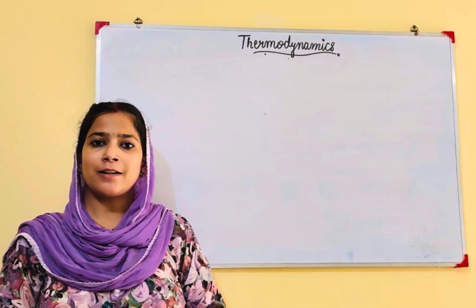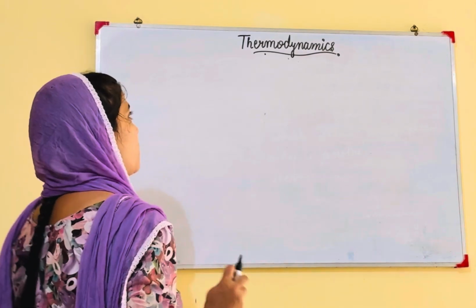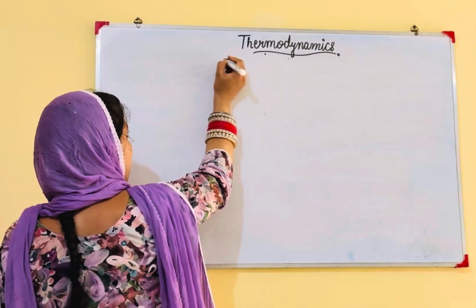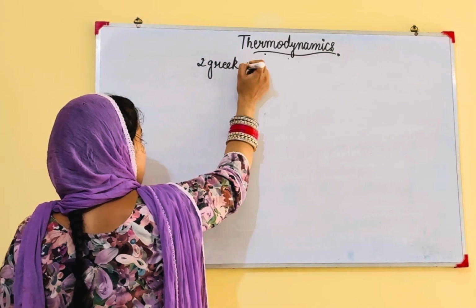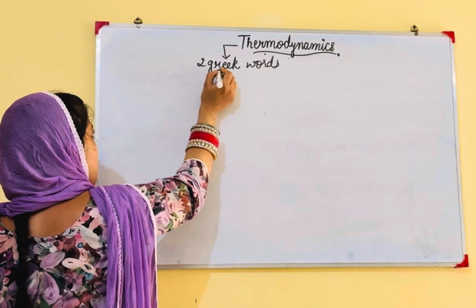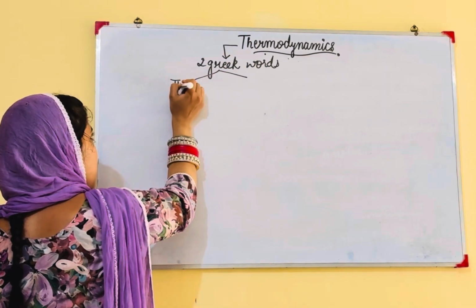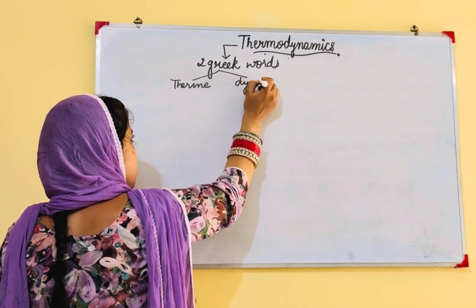Today we will start a new unit, Thermodynamics. Basically, what is thermodynamics? Thermodynamics is derived from two Greek words, thermi and dynamics.